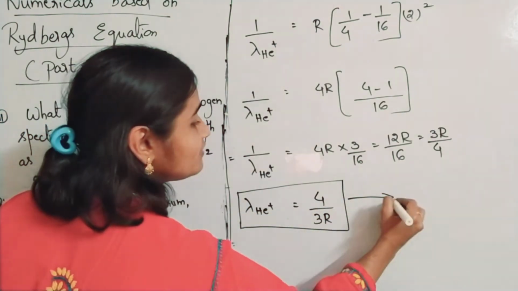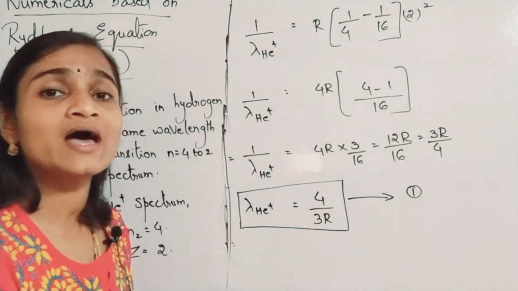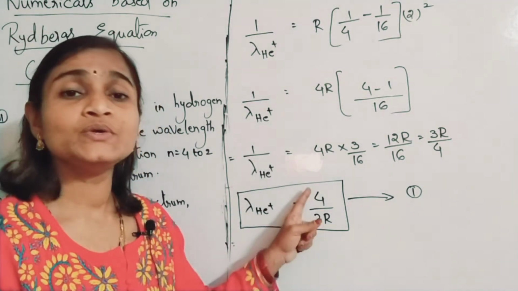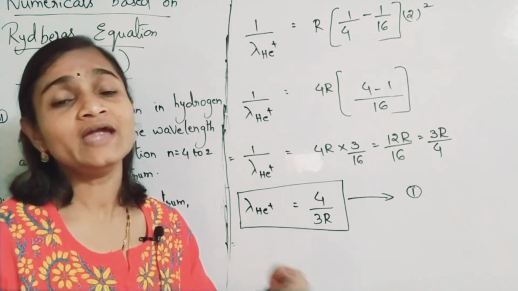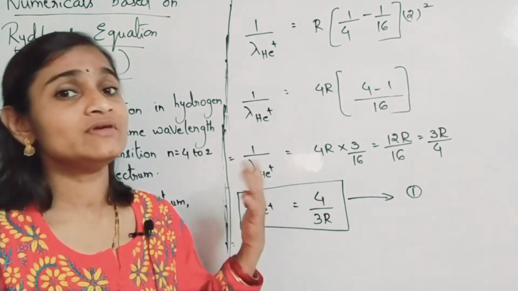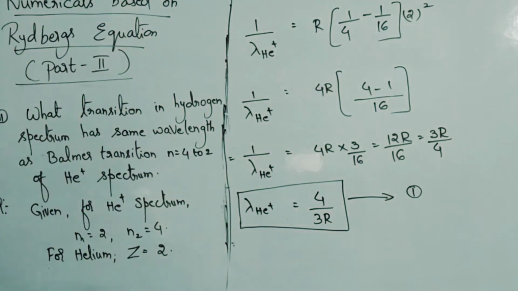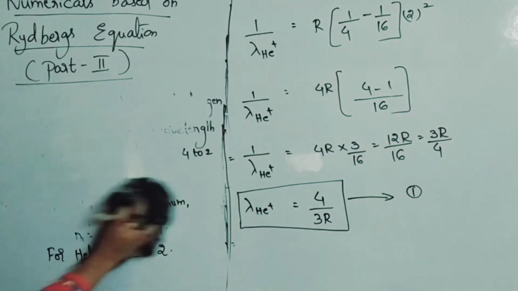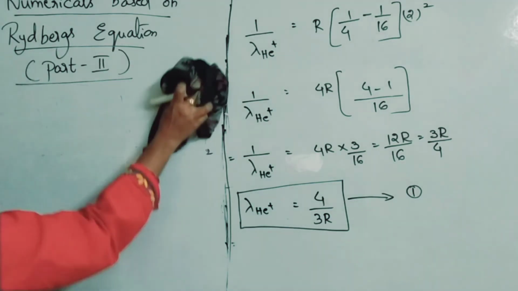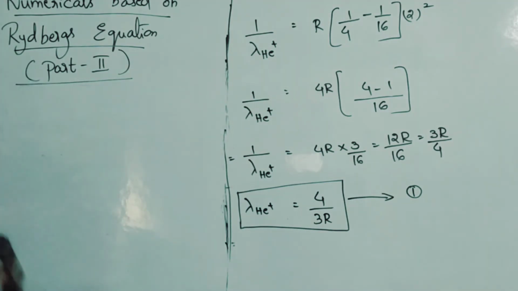Now you have to find for hydrogen. Hydrogen also has the same wavelength, so you can equate these two. We will find for hydrogen also, take that as the second equation, and equate those two. So that was your first equation.